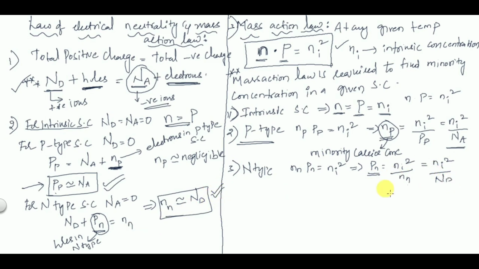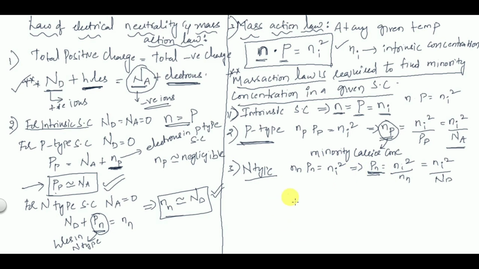So this is Nd. These are the minority concentrations. That is why mass action law is required to find the minority concentration in a given semiconductor. If it is p-type, we have electron concentration as the minority concentration, and if it is n-type, we have hole concentration as the minority.